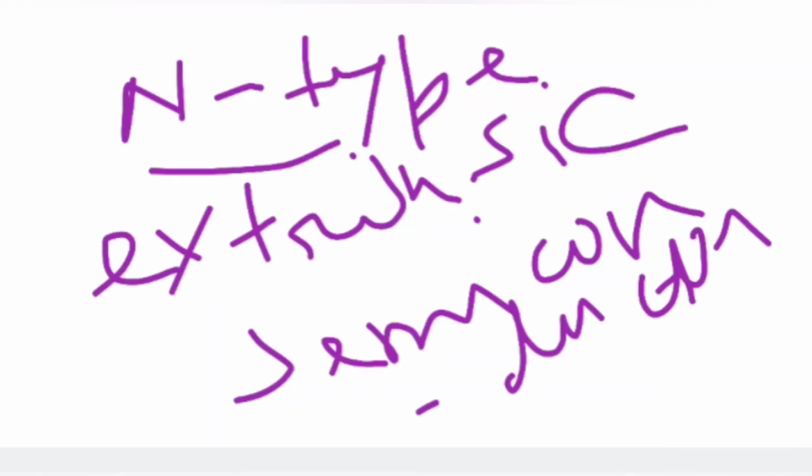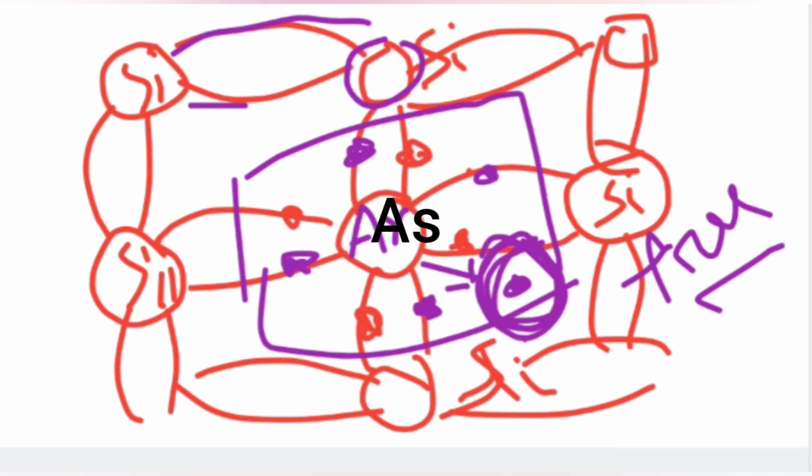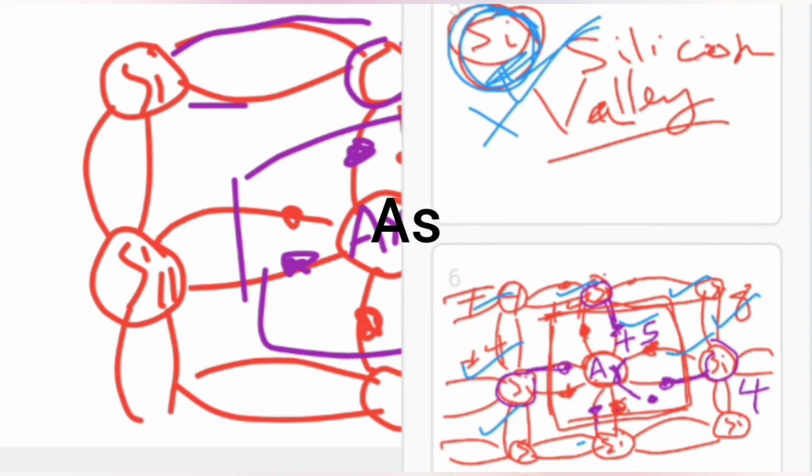Now this becomes n-type. So this is an n-type semiconductor, and the majority carriers are electrons here. There is also another one, which is called the p-type.